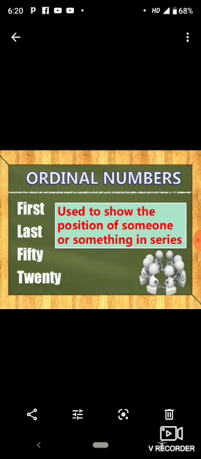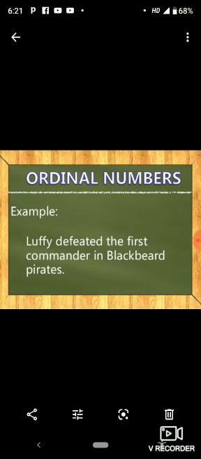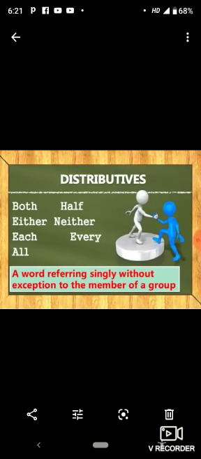Ordinal numbers are used to show the position of someone or something in a series. First, last, 50th, 20th. Like, I stood first in my class. Luffy defeated the first commander in Blackbeard pirates.